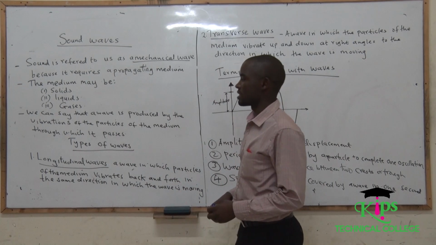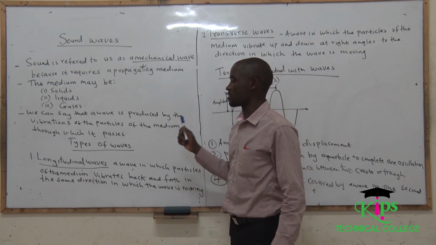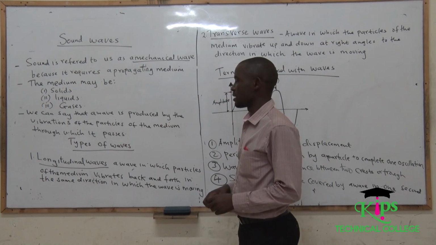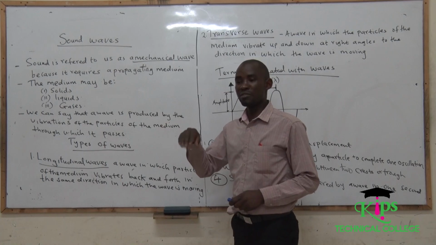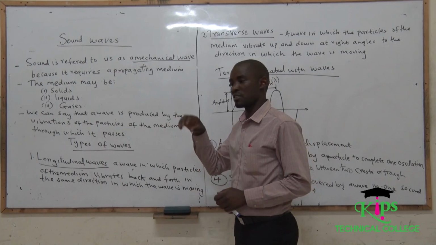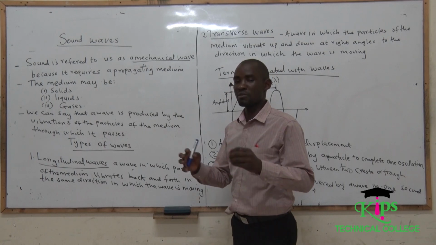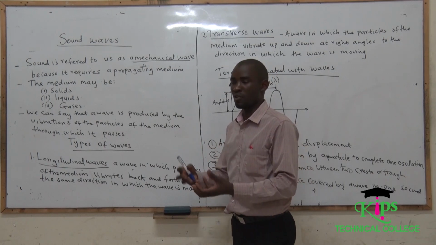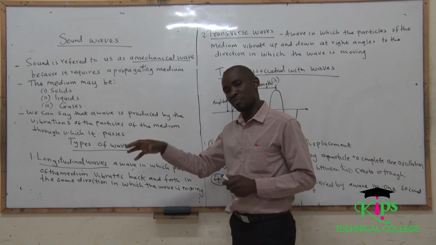So we can move on and say that a wave is produced by the vibrations of the particles of the medium through which it passes. So basically it means for sound wave to travel, it requires some material, it requires some particles. And we have said before that sound, of course, comes from vibration of particles. So meaning, for sound to travel, it requires vibration of particles.